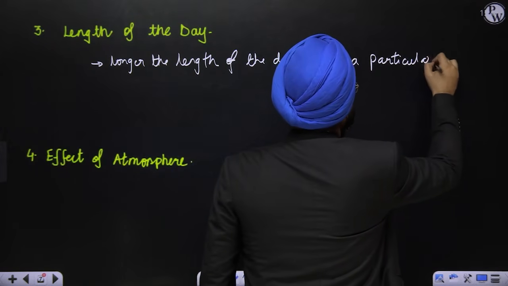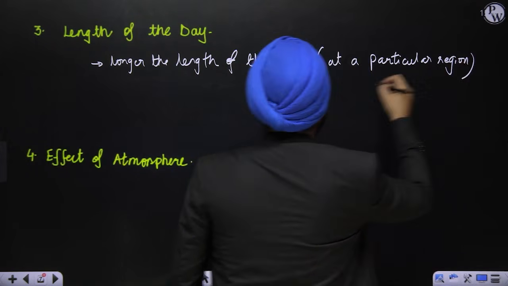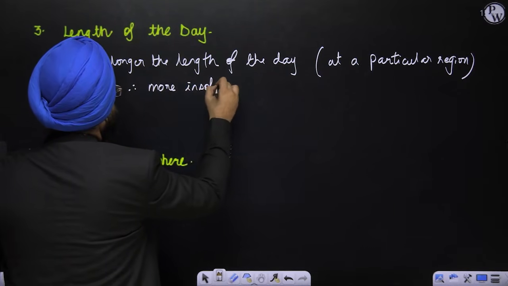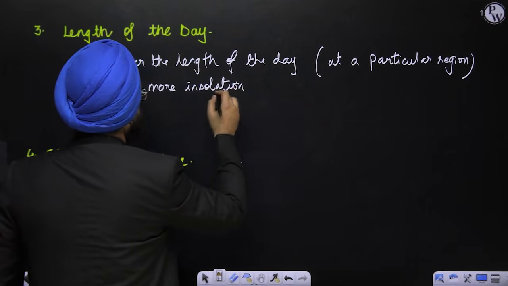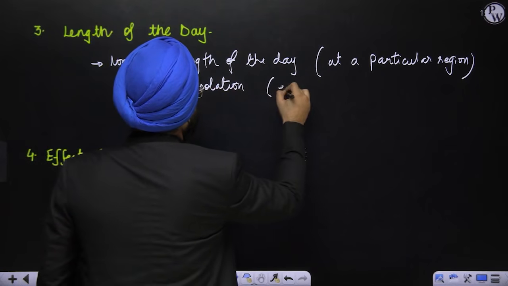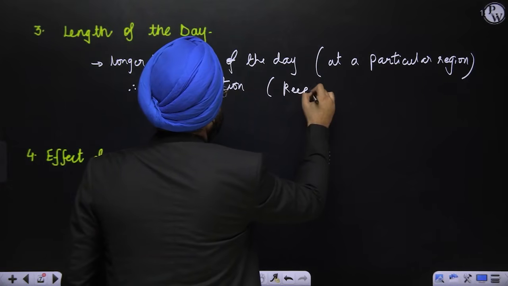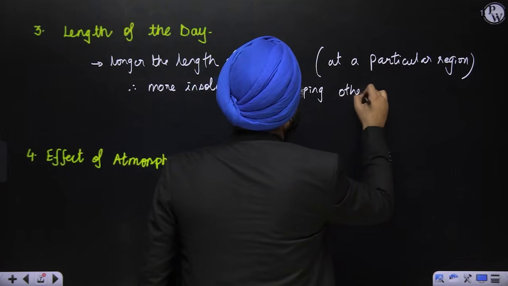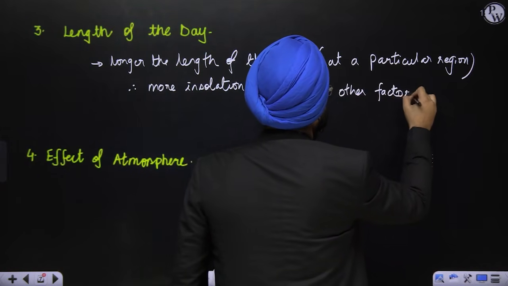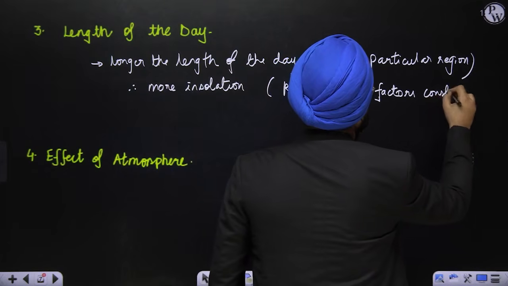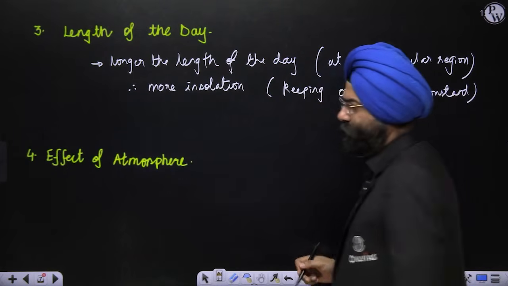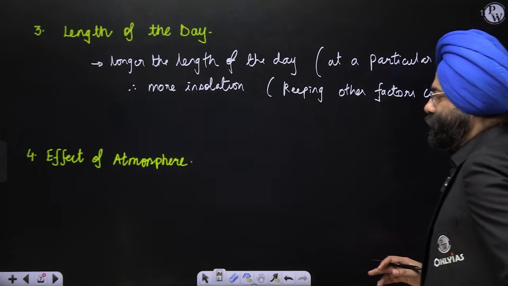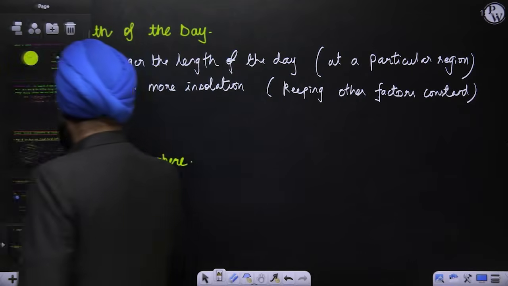So there is more insolation, obviously, keeping other conditions or factors constant. Clear? Okay. Please understand this very clearly. You can note this down very well. Quickly note it down.